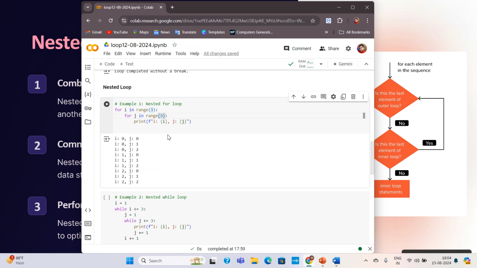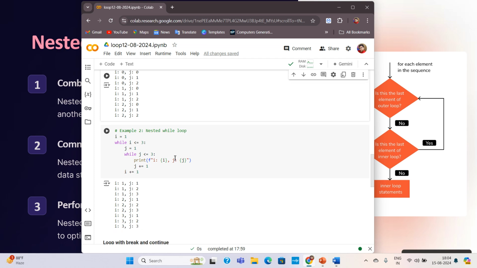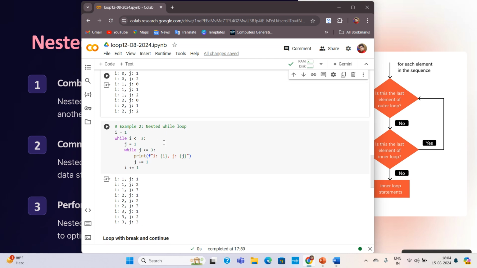Suppose you want to check whether a value is divisible by two different values or not, we can check it by using the nested loop. The same thing we are using here, a nested loop with a while loop. Very simple, like the for loop. We have one starting value of i, and we have given one condition here.